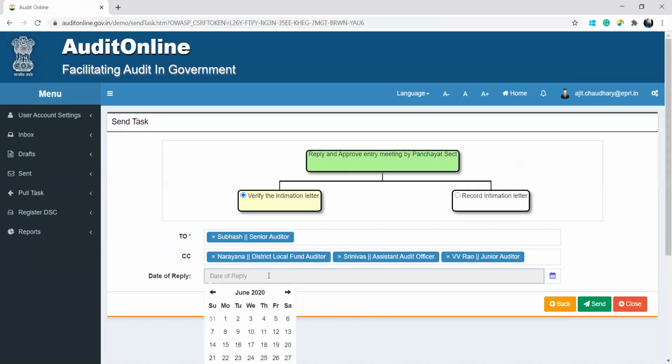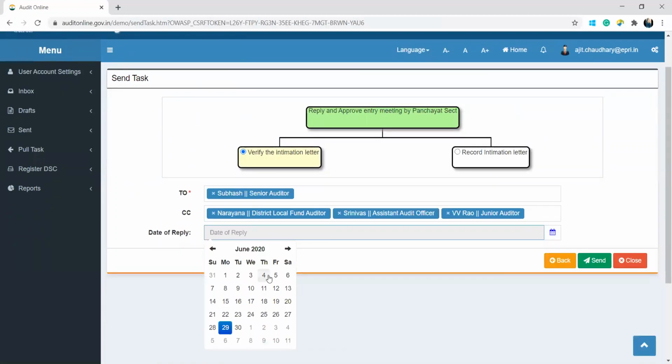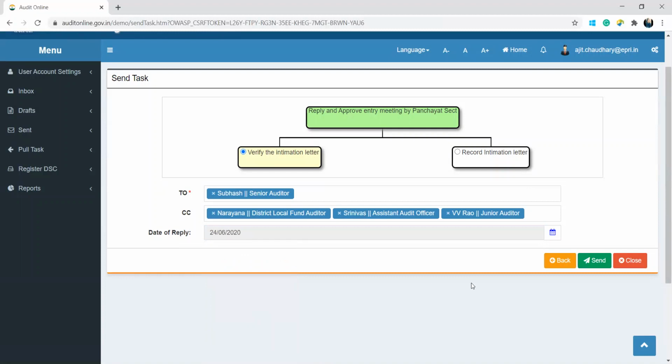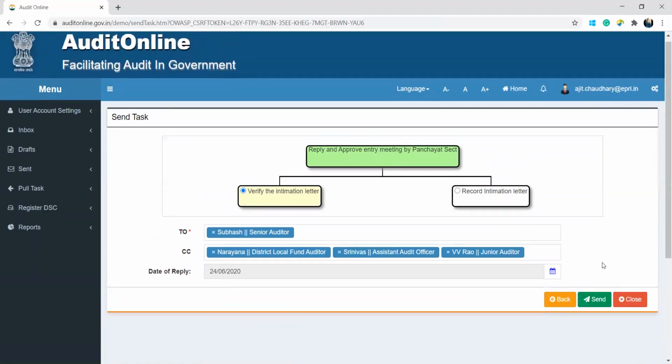After that, I will add the date on which I have sent the response to the senior auditor. After that, I will click on the send button. Once I click on the send button, my response, that is the Panchayat Secretary's response, will be sent back to Subhash Mathur, who is the senior auditor.